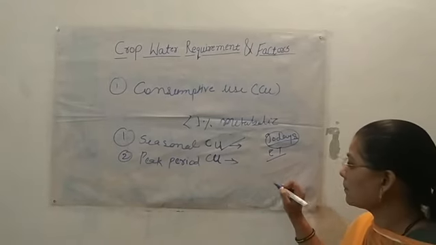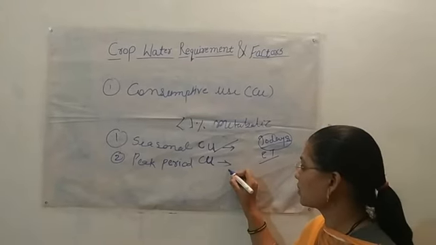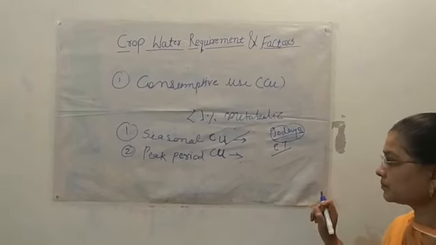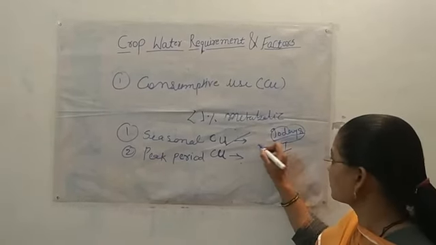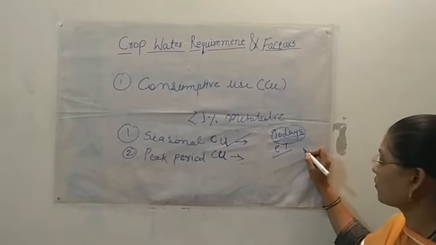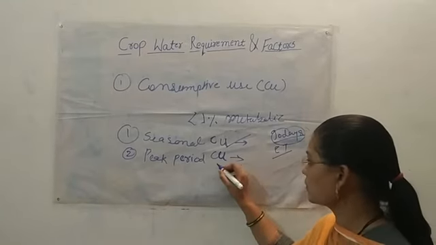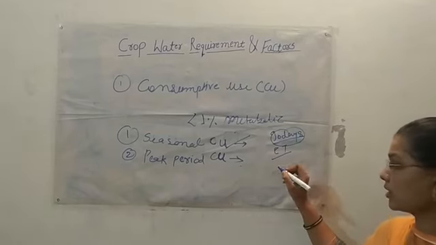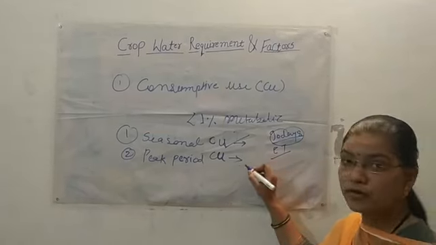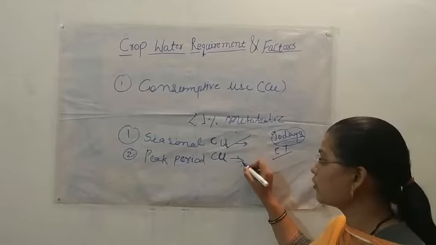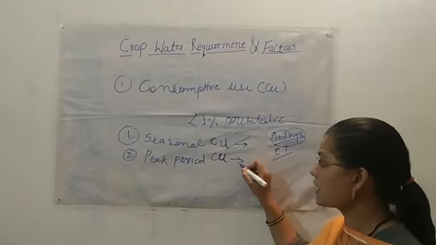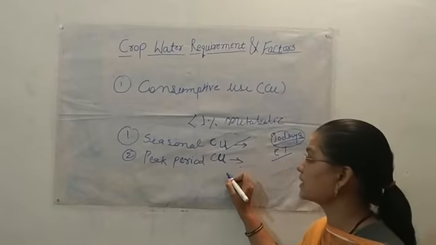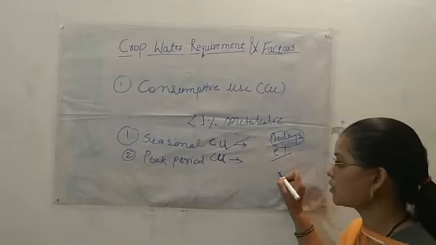And peak period of consumptive use of water means the rate of water required during a few days, which is the highest consumptive use of that particular season. That is called the peak period of consumptive use of water.